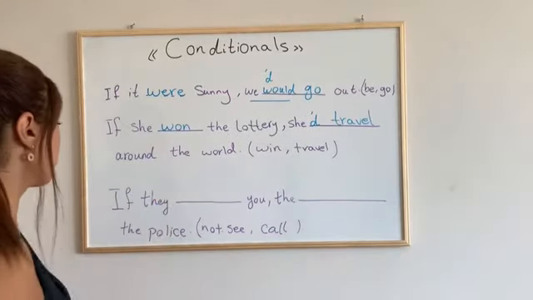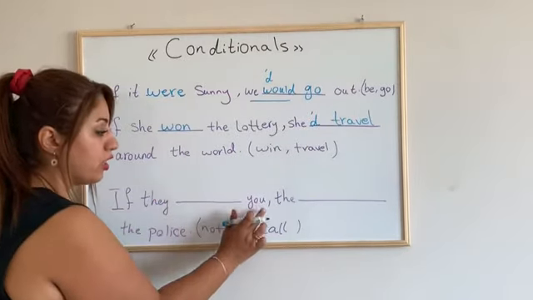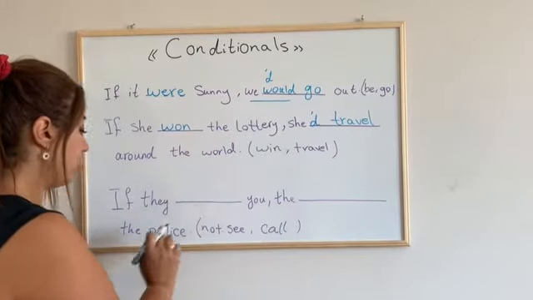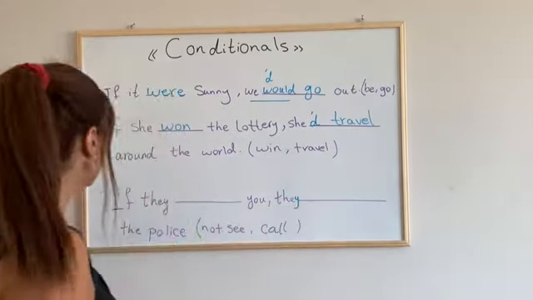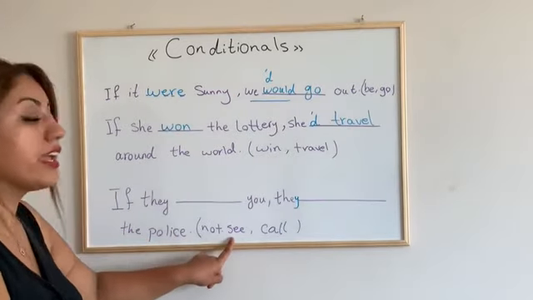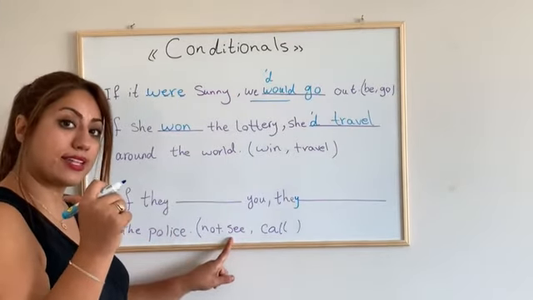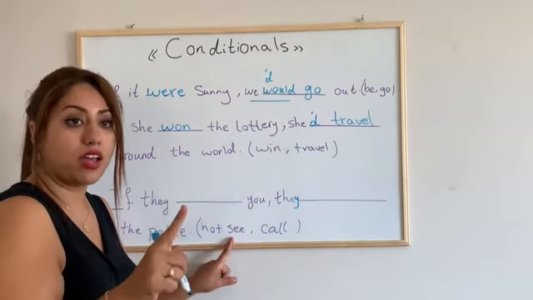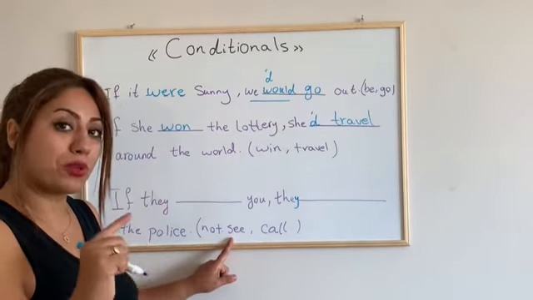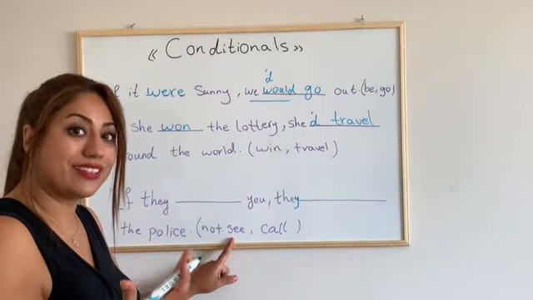Unreal situation. If they blank you, the police blank. If they, negative form, in the past, we have see. The past form of see is saw. Now we have the negative form in the past, and we use didn't.